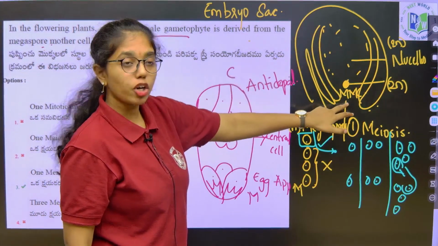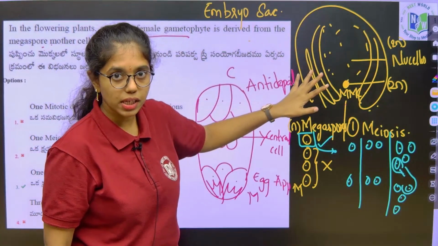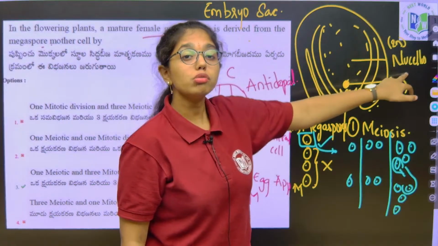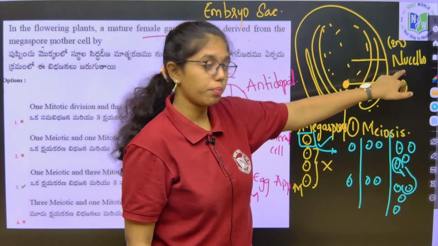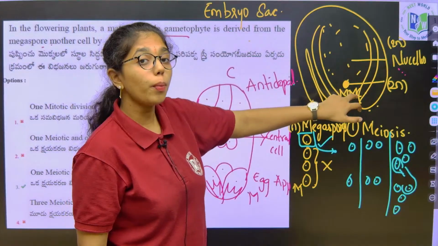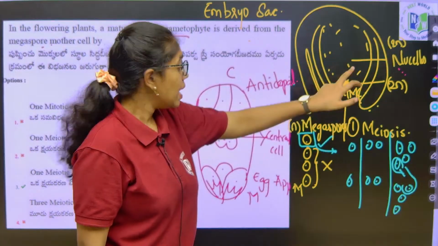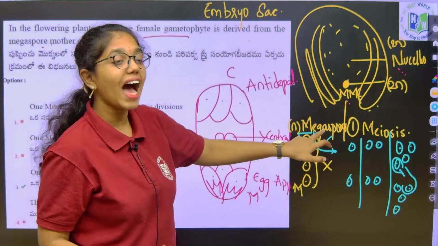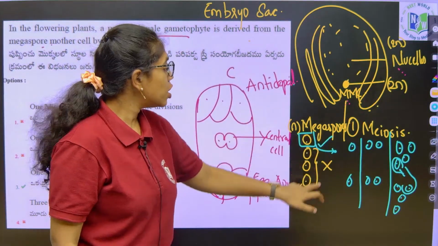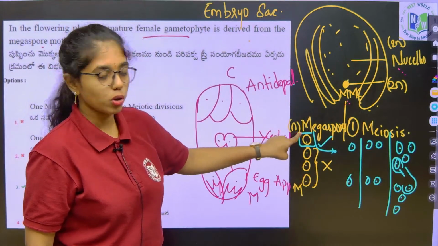Towards the micropylar end, inside the ovule, the placenta is present, right? In the placenta, nucellus cells are present which are diploid. One of the nucellus cells towards the micropylar end will differentiate into the megaspore mother cell. This megaspore mother cell, after one meiosis, forms one linear tetrad of haploid megaspores.